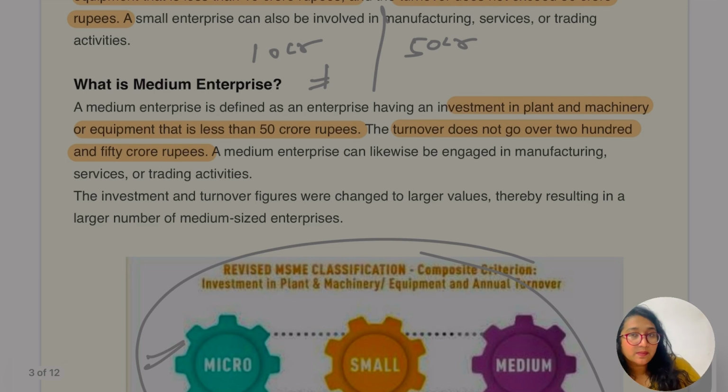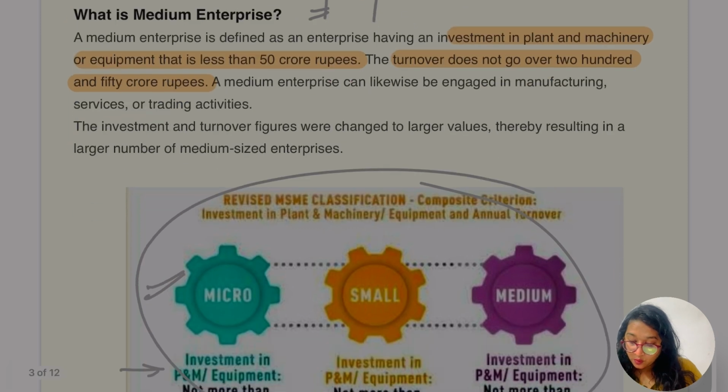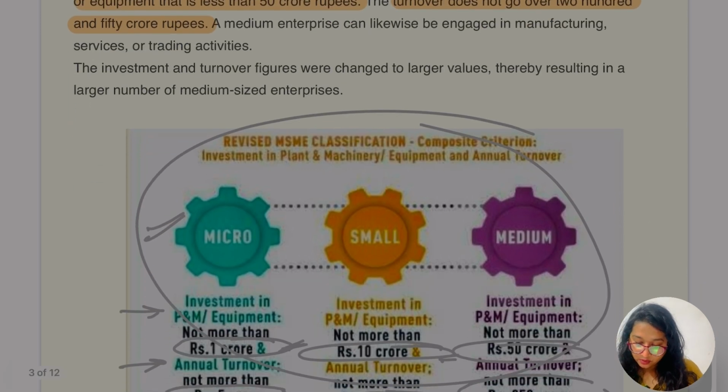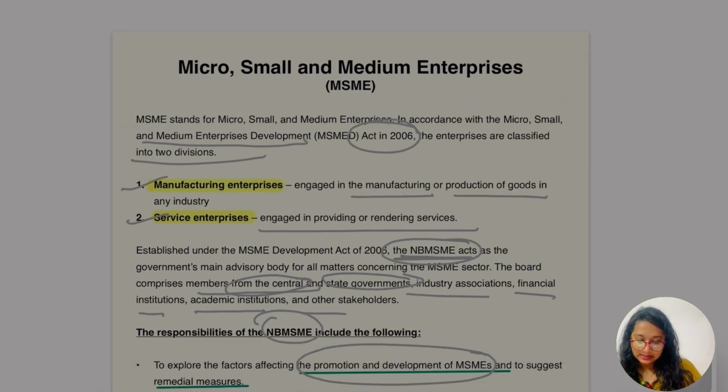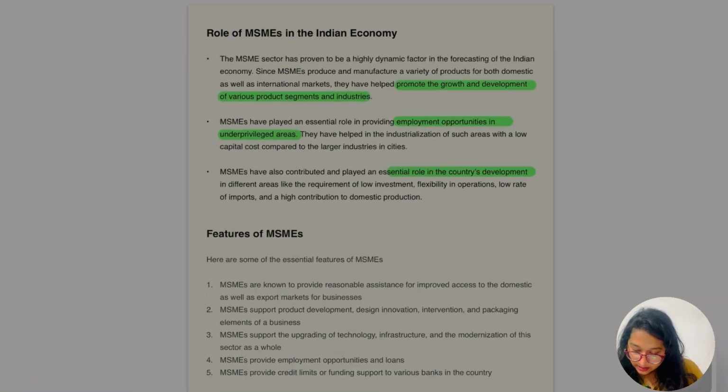Yes. So what about the medium enterprises? Medium enterprises are defined as enterprises having investment in plant and machinery or equipment of less than 50 crore rupees, and the turnover does not go over 250 crore. Okay, so hope this part is also clear. So let me write 50 crore and in this case 250 crore. Okay, here is the 250 crore. Hope this part is clear. So yes, let's go to the other slide.